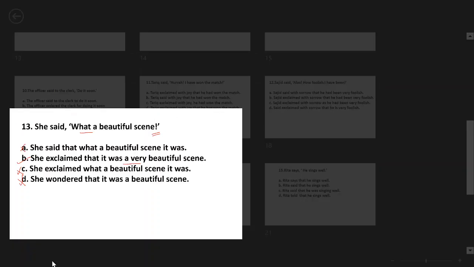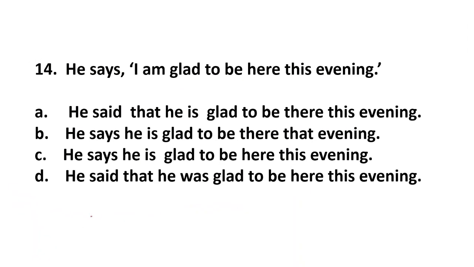Now number 14 you see. He says, "I am glad to be here this evening." Now this is a rule you must follow. You remember that when the reporting verb is in the present tense, there will be no change.